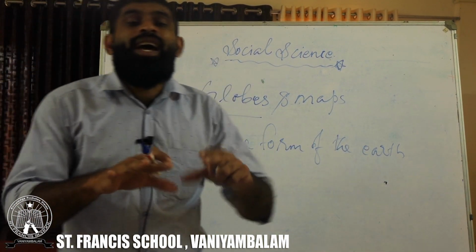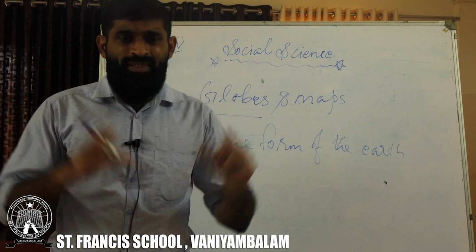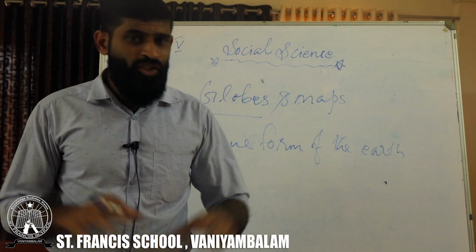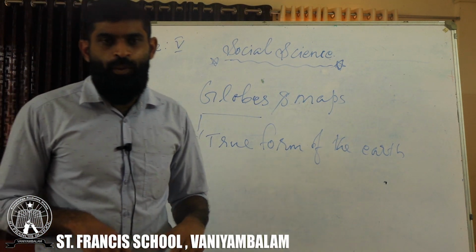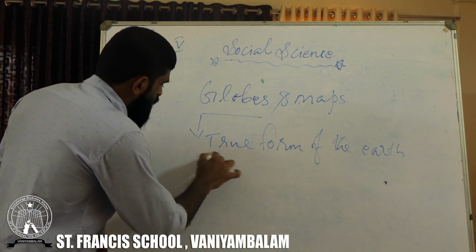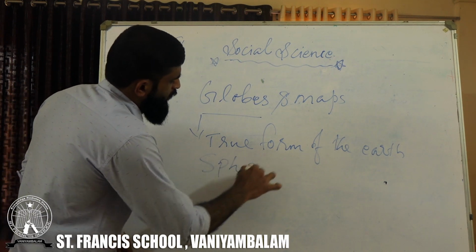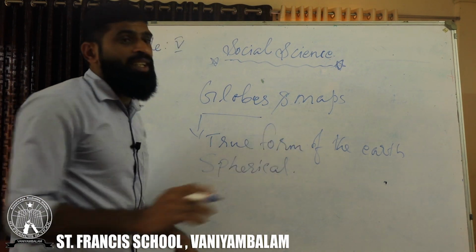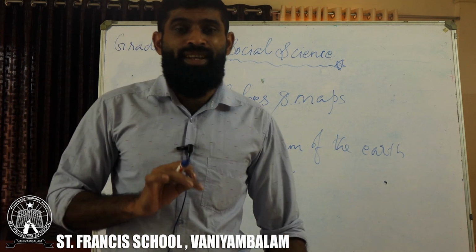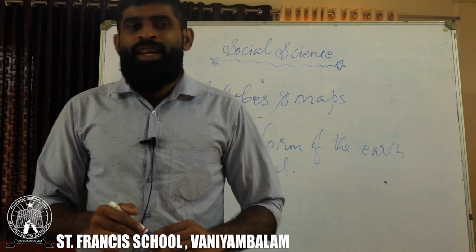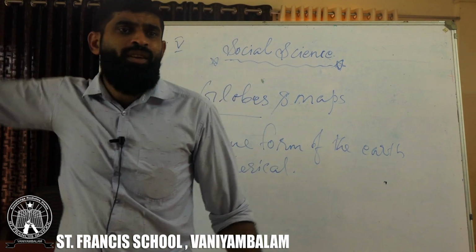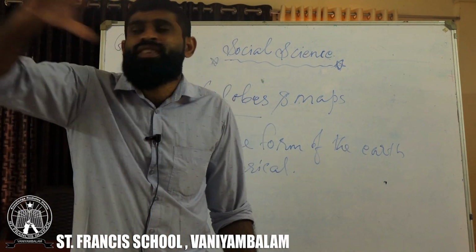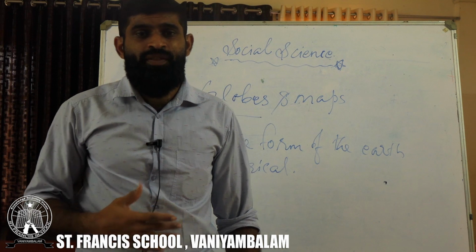Then the earth has a shape. What is the shape of the earth? The shape of the earth is spherical in nature. For our convenience, we cannot go everywhere on the earth, and we cannot see everywhere on the earth's surface.